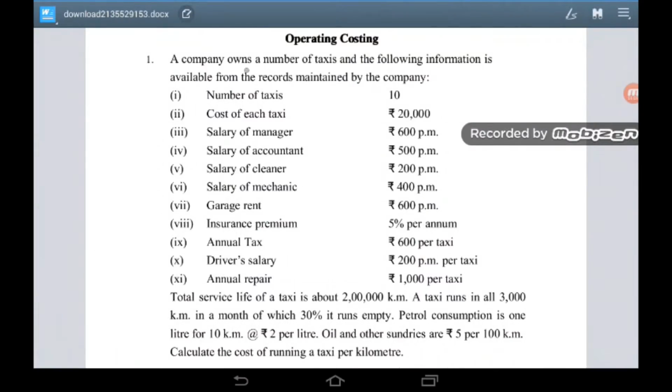A company owns a number of taxis and the following information is available from the records maintained by the company.